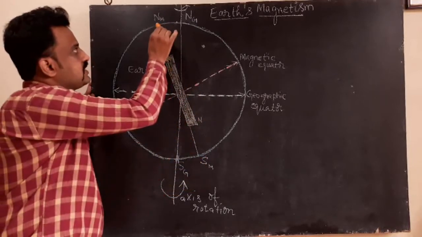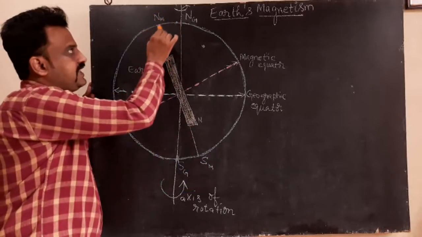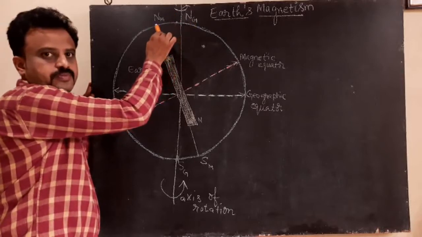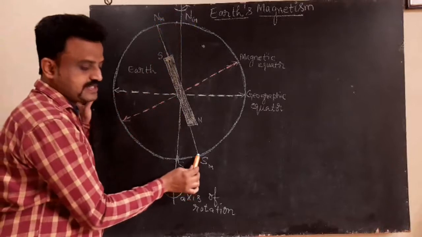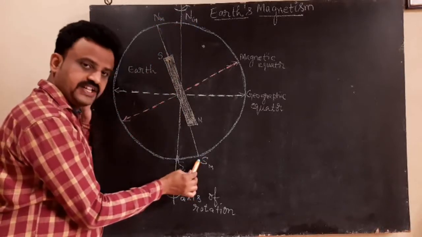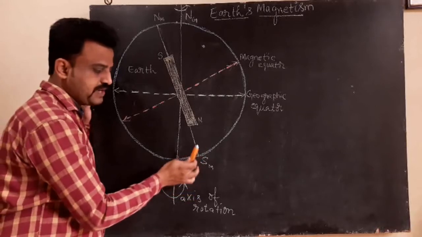It is called magnetic north because here is the magnetic pole. This is the geographic pole and this is the magnetic pole. And this is the magnetic north, and this is the magnetic south pole. Since it is very close to the south pole, it is called the magnetic south pole.